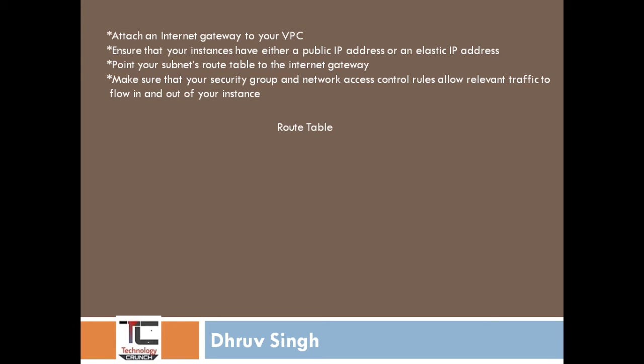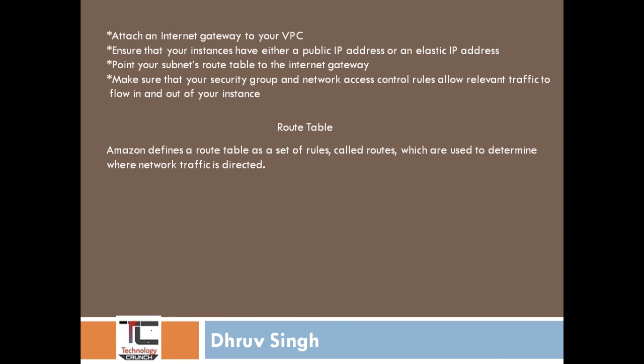Route table. Amazon defines a route table as a set of rules, called routes, which are used to determine where network traffic is directed. It means any traffic that comes inside the VPC first checks the route table, and the route table defines whether that traffic will go to the internet gateway or to the EC2 instance.